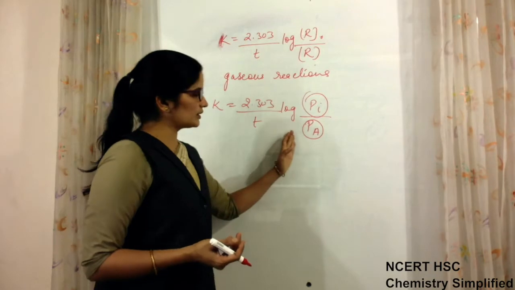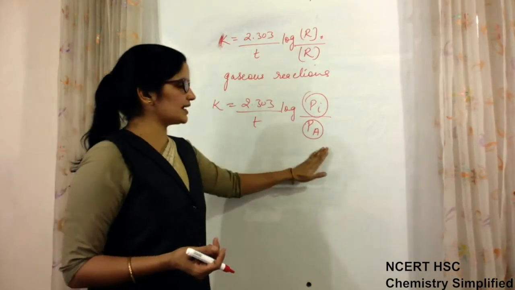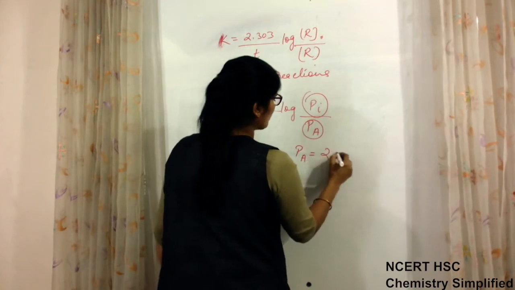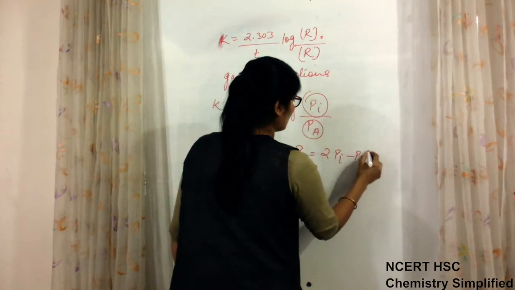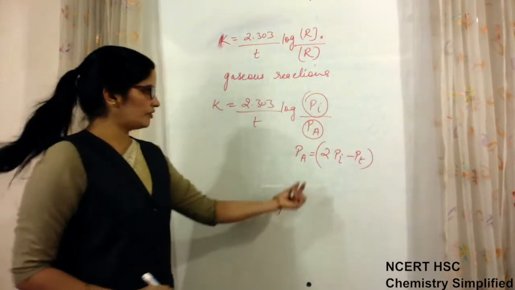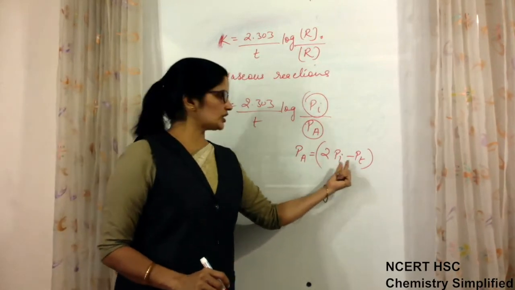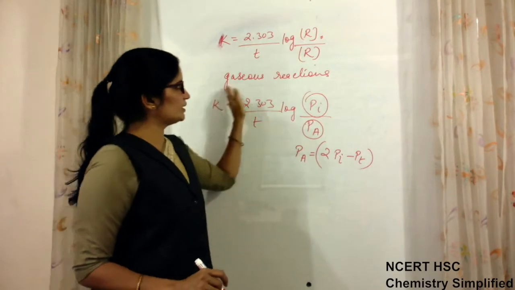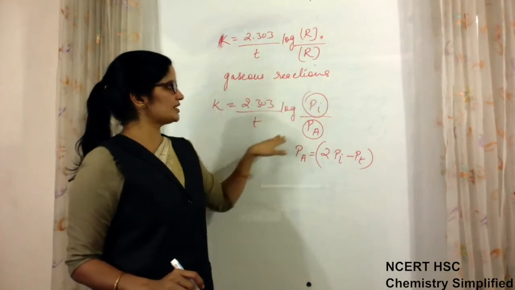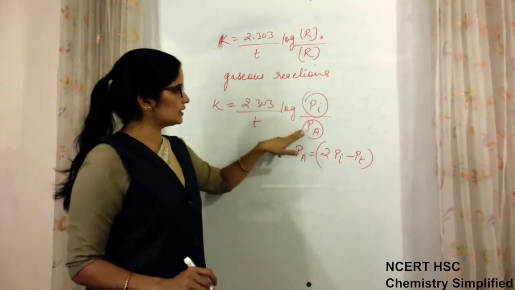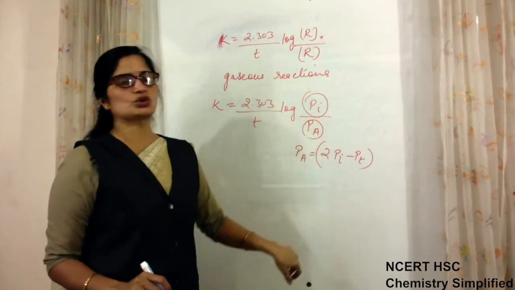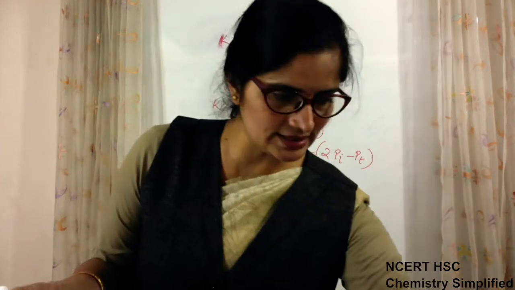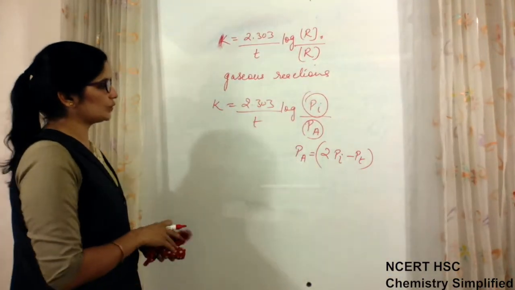So the formula is direct, where Pa is given by 2Pi minus Pt, where Pi is the initial pressure and Pt is the total pressure of the reaction. But whenever there are gaseous reactants, the direct formula is this, but the value of Pa we need to calculate according to the given reaction. So let us take an example of how it is calculated.